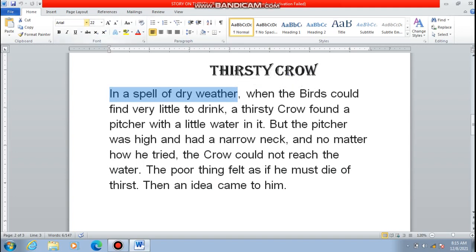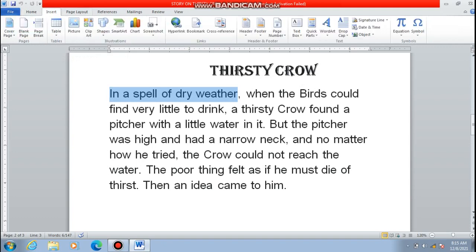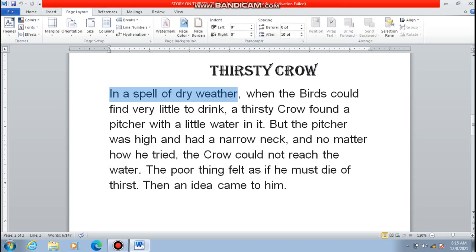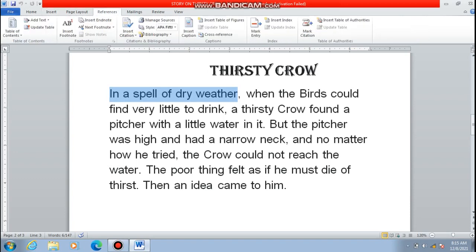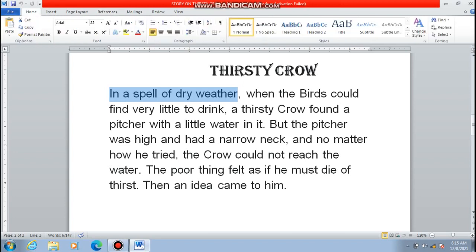Here we have lots of ribbon tabs: Home, Insert, Page Layout, References, and lots of others. You have to select the Home tab, click on Home, and then click on the font style that you want to select.